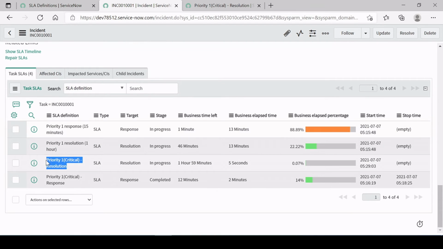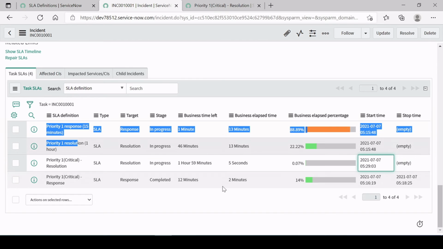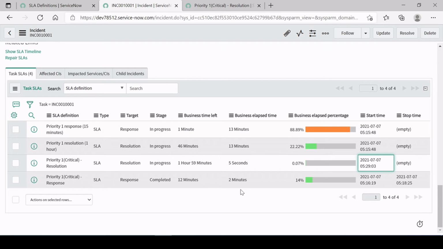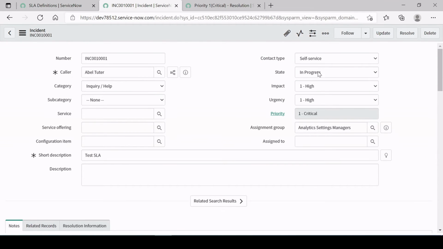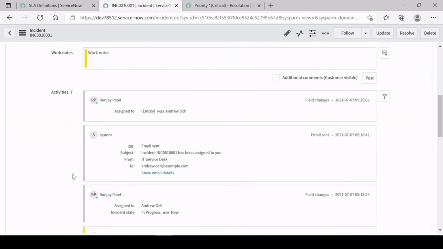Yeah. So as you can see here, 1 hour 59 minutes of business time is left now. This is the start time. Basically, this is our SLA, right? And this is the out of the box one. So priority 1 15-minute, again, it has started. Why is its state in progress, right?